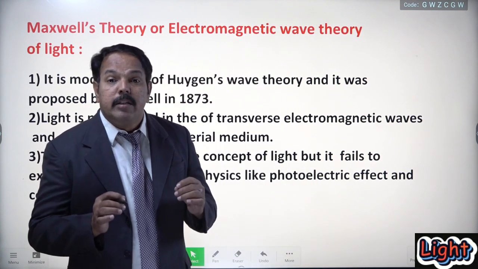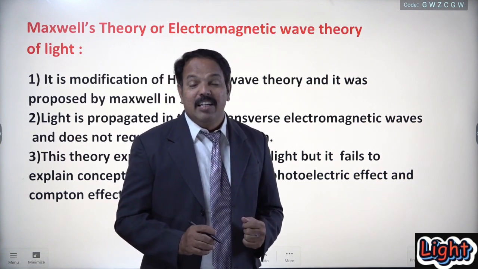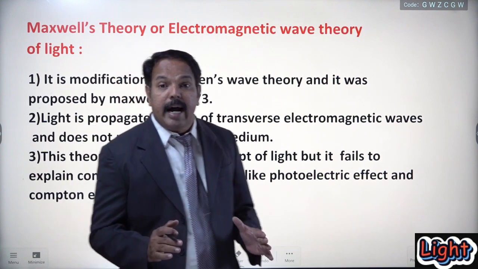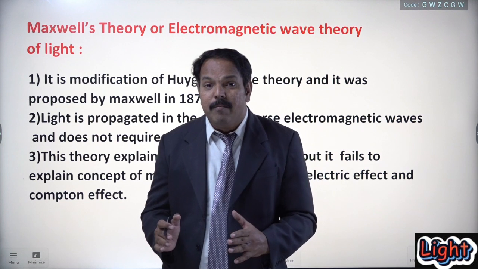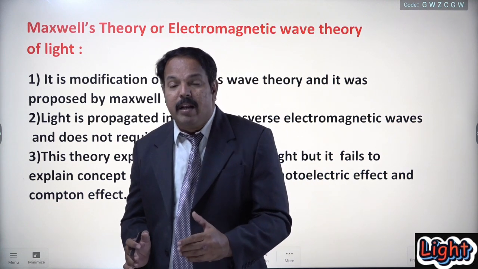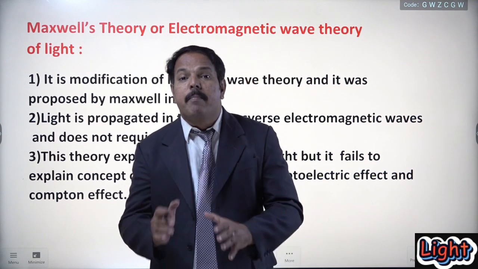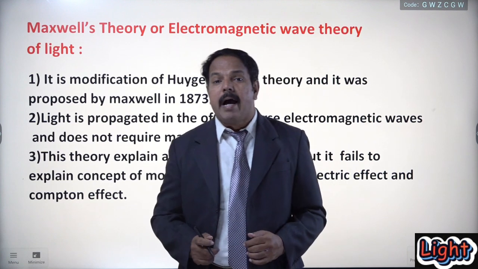Remember that this theory also supports the wave nature of light. In other words, this is the theory developed by Maxwell on the basis of Huygens wave theory. Means in short, this is a modification of Huygens wave theory, and it was proposed by the scientist Maxwell